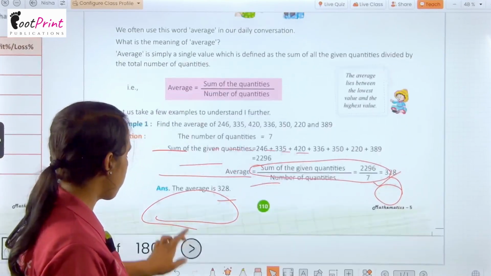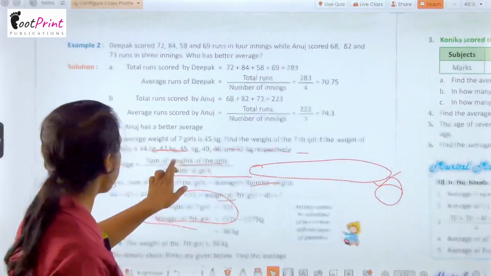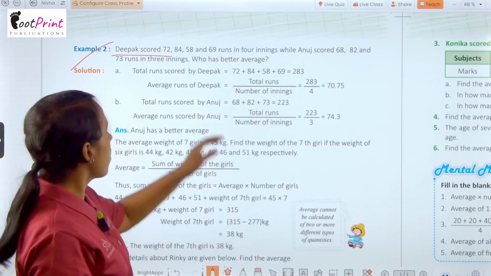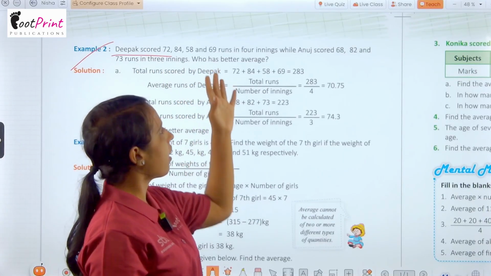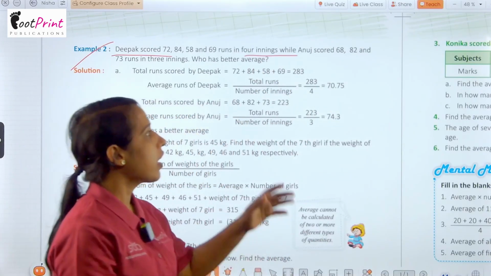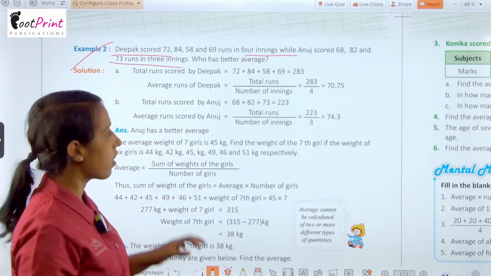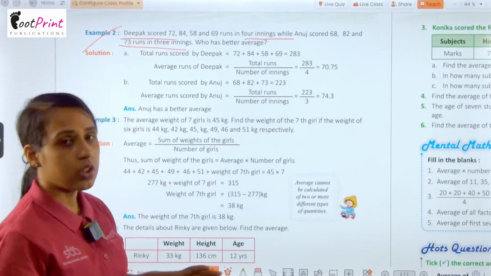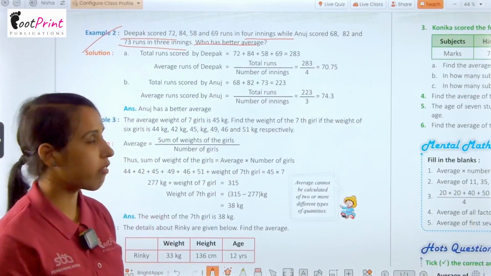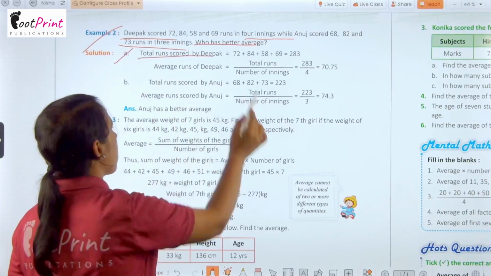Okay, now we are moving to the next one, that is example number 2. Let's see here. Deepak scored 72, 84, 58 and 69 runs in 4 innings, while Anuj scored 68, 82 and 73 runs in 3 innings. So we have to find out who has better average. For that, first we will have to find out average of both Deepak and Anuj. So first one is total runs.